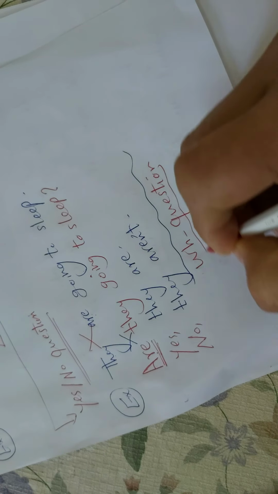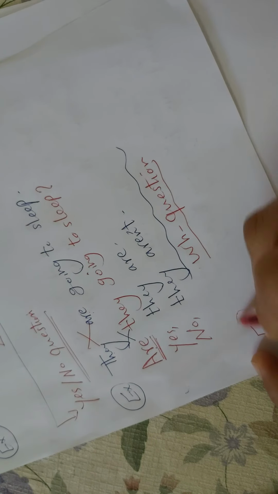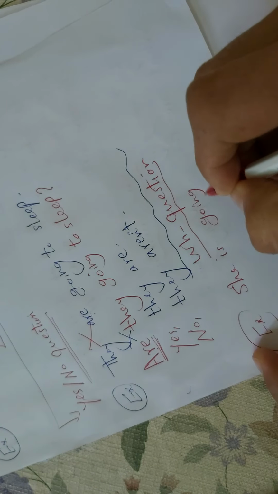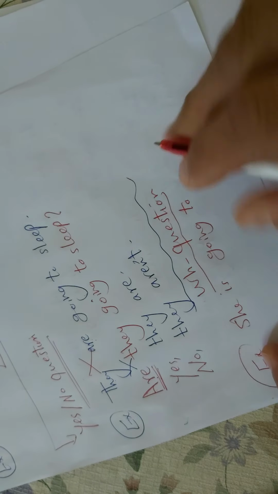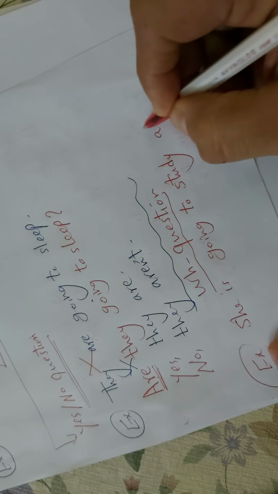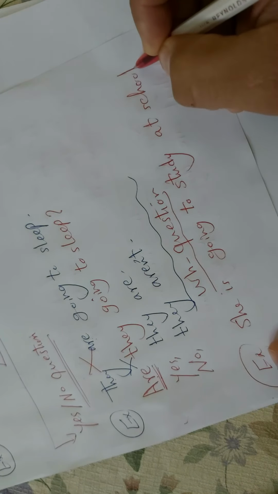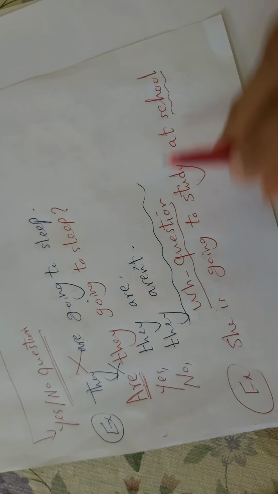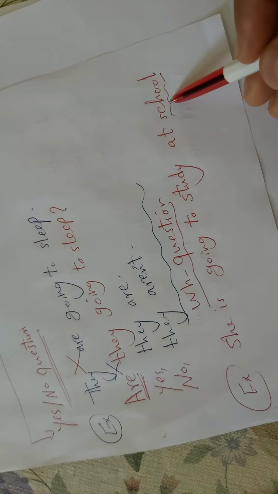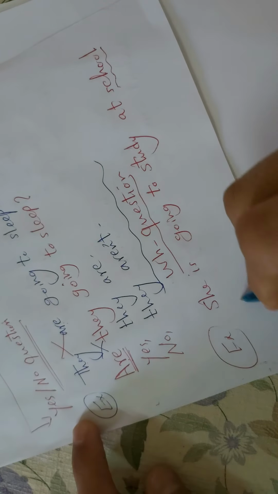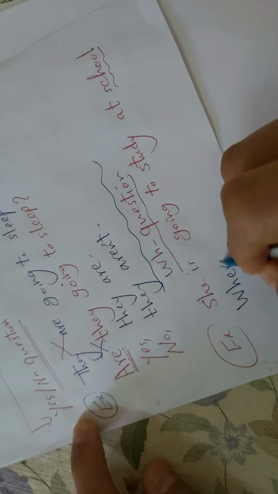When I say, for example, she is going to study at school. Where is the object here? Look, at school. When you want to ask about school, what is this? This is a place. So you ask with where, because this is a place.